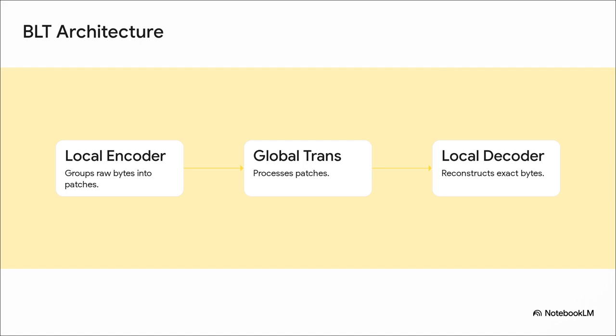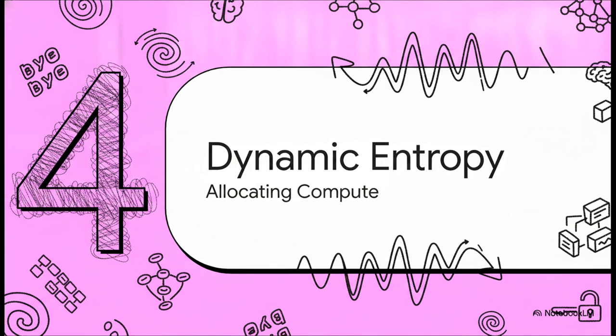Step 1 is the local encoder, which dynamically groups raw bytes into flexible patches to capture context. Step 2 is the global transformer. This is the powerhouse that processes these concepts step by step. And finally, step 3 is the local decoder, which flawlessly unpacks those global predictions back into exact raw byte sequences. It is just incredibly elegant. Let's look closer at that in section 4.